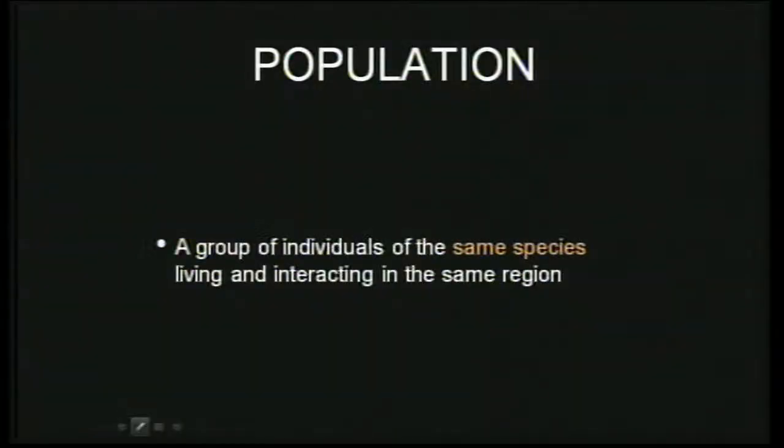Since we have used the term population in the definition of community, we would like to define what population is. So how do we define population? Population is a group of individuals belonging to the same species, living and interacting in the same region. So when we use the term population, we say population of dogs, population of human beings, population of cats, or population of a certain tree.